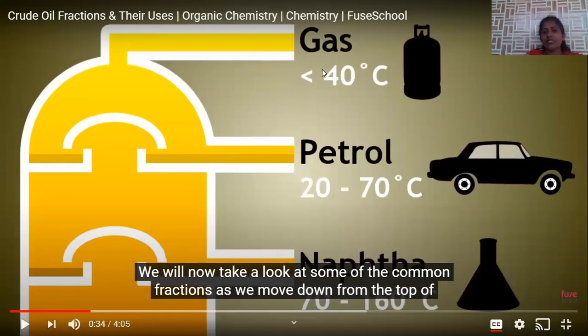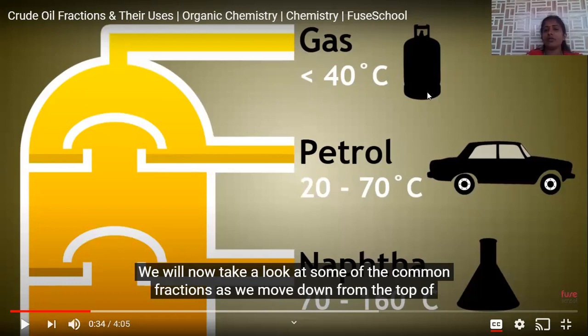So here the gaseous fraction is there, where at 40 degrees centigrade temperature, we will get this uncondensed gases fraction. Either natural gas or compressed natural gas we can use, and LPG also in this region, because this gaseous fraction ranges from C1 to C4.